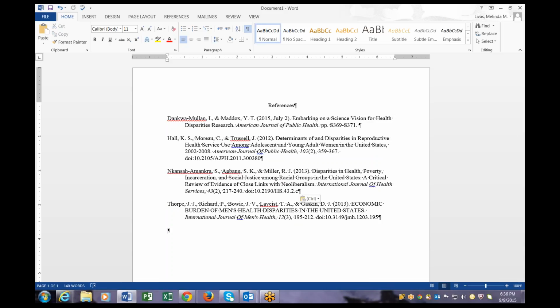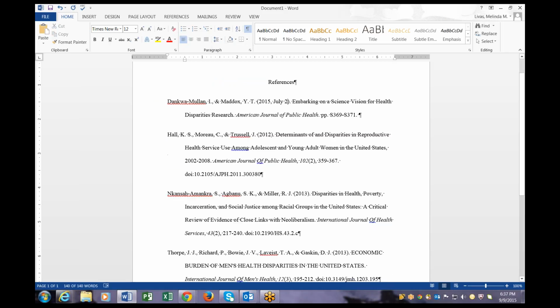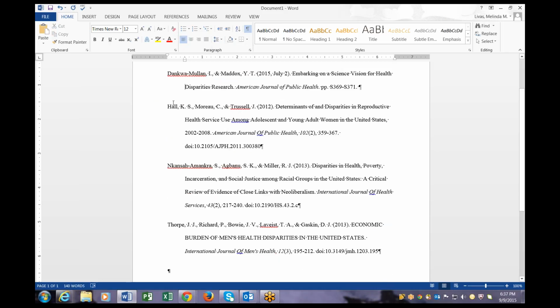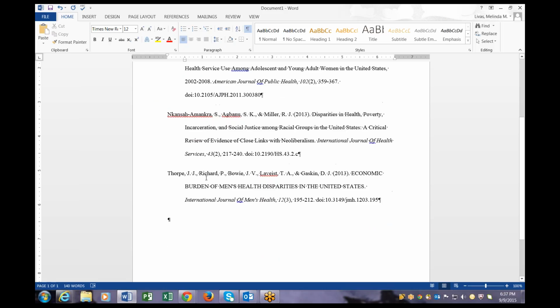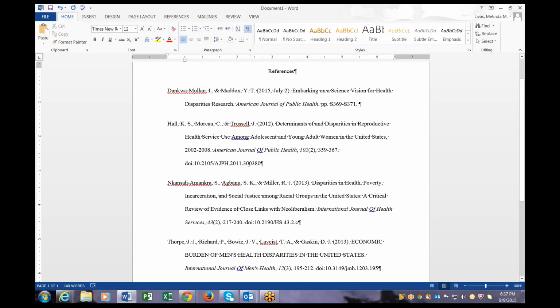All right, so I am almost done. Another thing we have to do, guess what? It needs to be double spaced. So I'm just going to come here and double space it. Of course, I have an extra space in here just because of the formatting, but it needs to be double spaced. And I'm going to show you what an APA research reference page needs to look like.